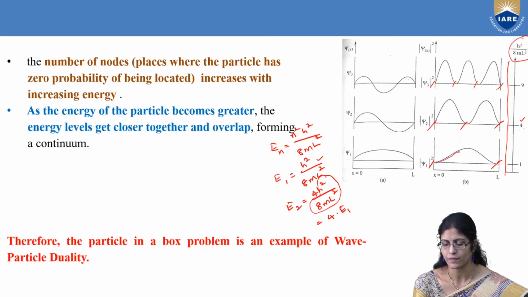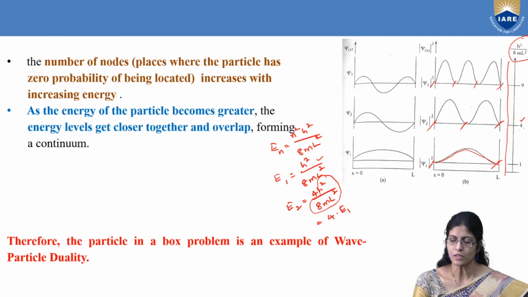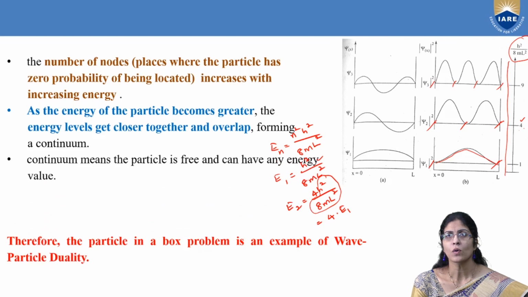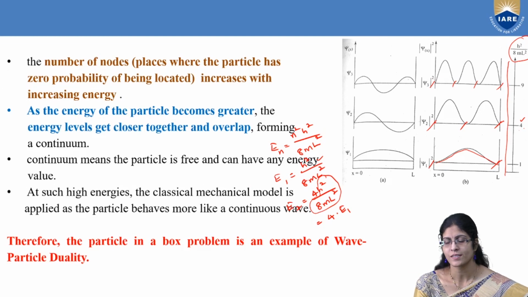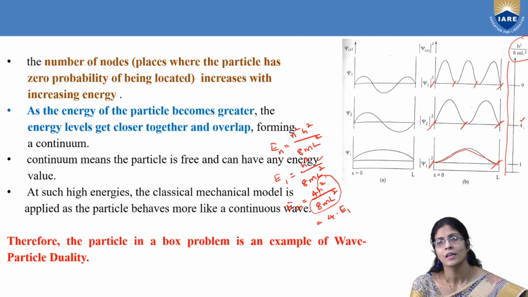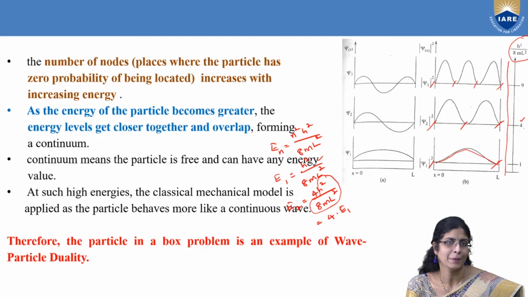Here it is wide, whereas here it is getting closer and closer as you go up, forming a continuum of energy states. This continuum means the particle is getting free and can have any energy value. At such high energies, we can say that the classical mechanical model applies, as the particle moves just like a continuous wave. So you started with an electron and you ended up at a continuum state where the particle is executing wave behavior.